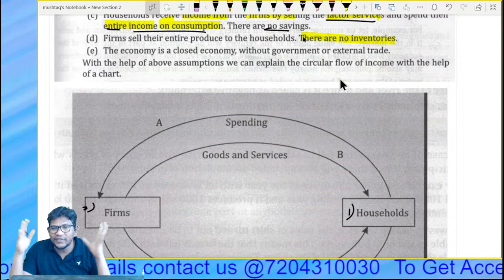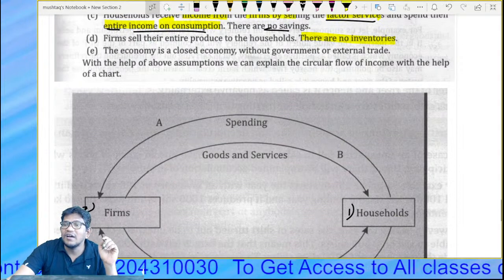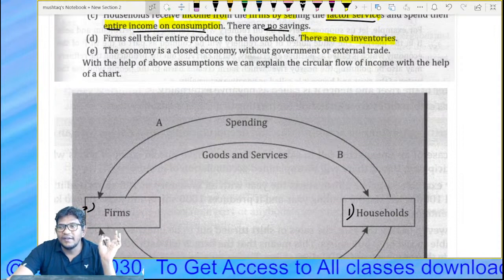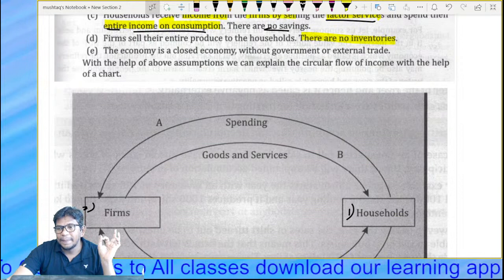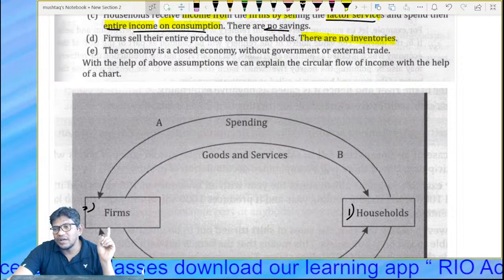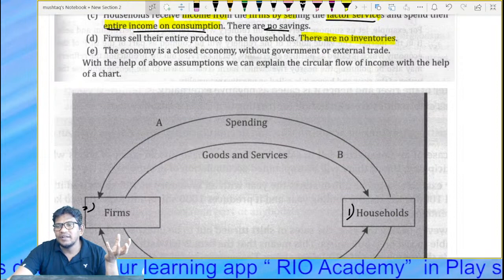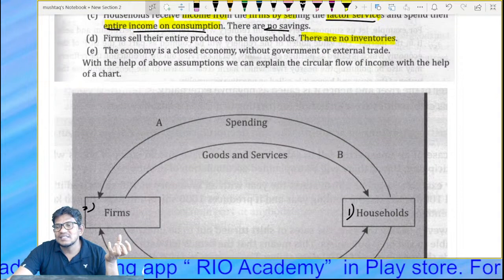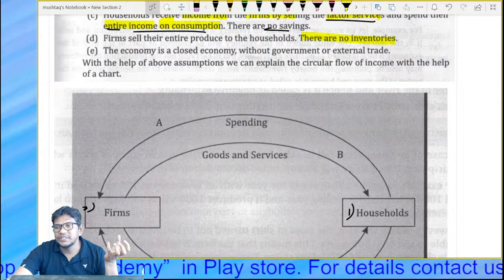Whatever they are producing, they are selling it off. Everything they are selling it off. Understood? Whatever assumption it is, it's purely assumptions.